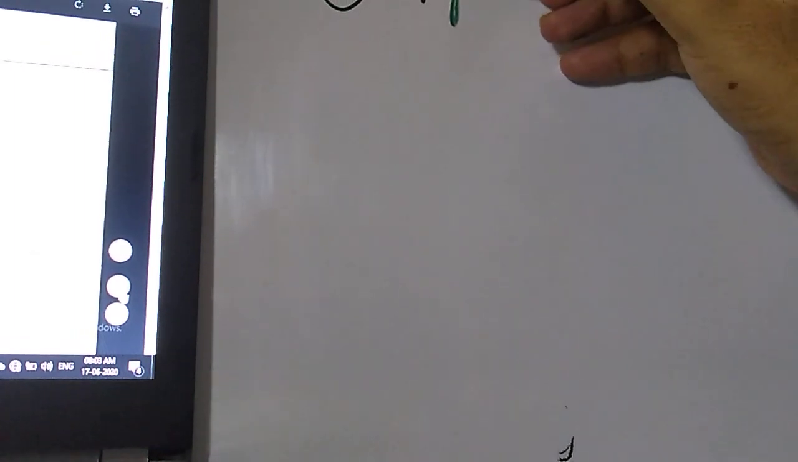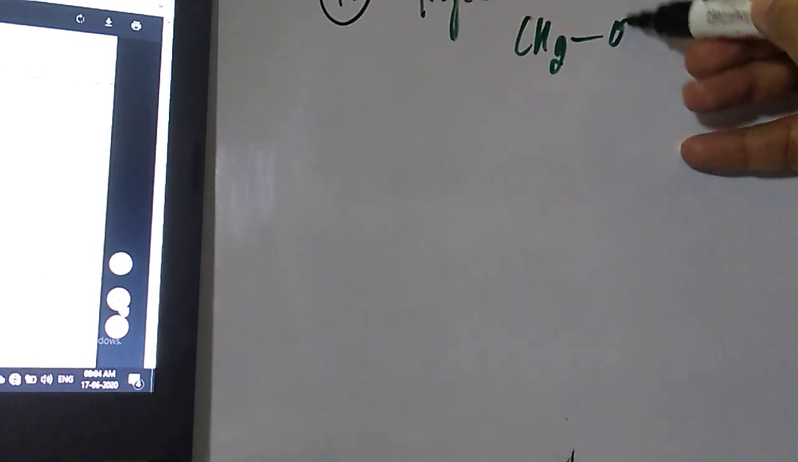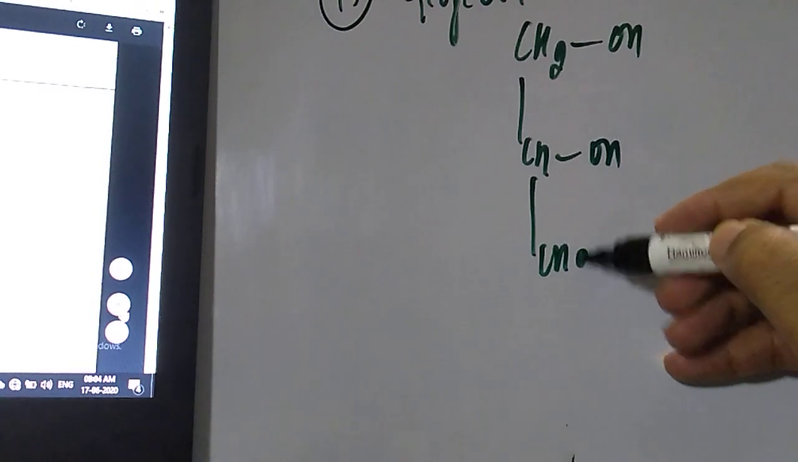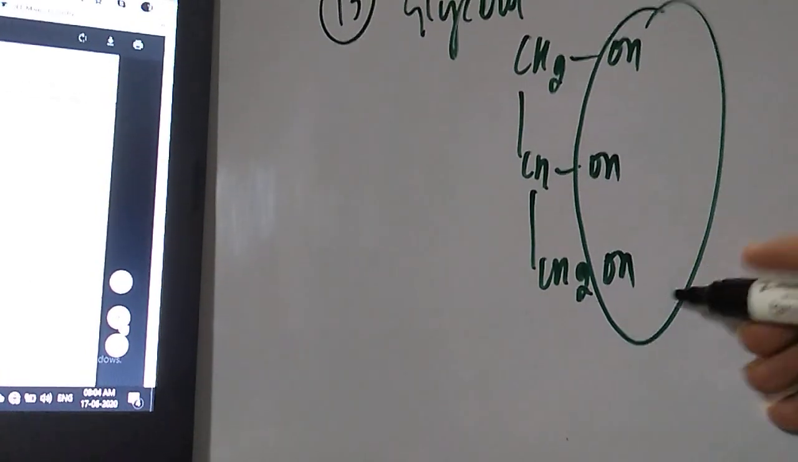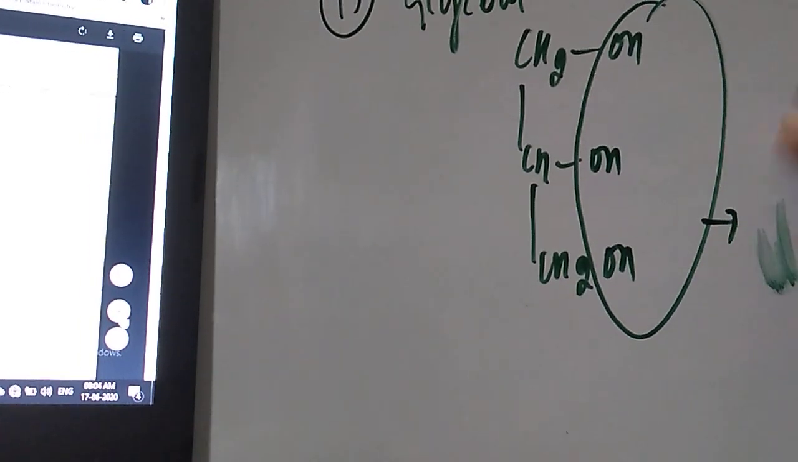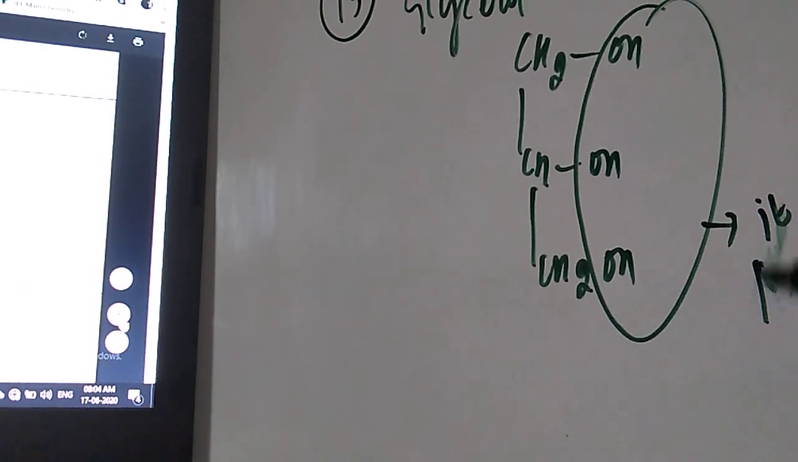If you talk about glycerol, see on the board, student, the structure of glycerol is CH2OH, next CHOH, and next CH2OH. So these three OH groups are there. So the three OH groups will form three hydrogen bonds. Okay, it will form hydrogen bonds. What will it form, student? It will form hydrogen bonds.